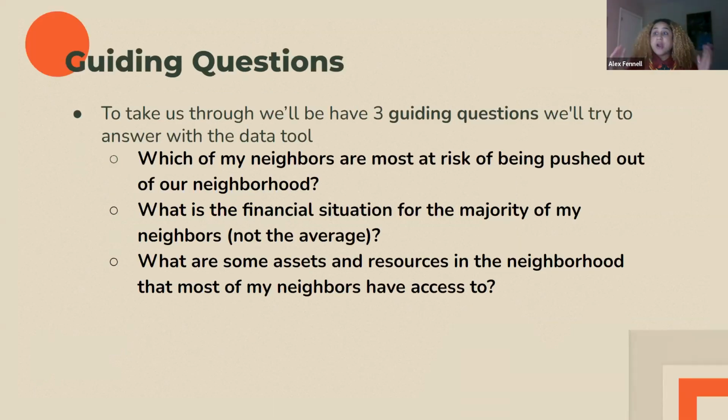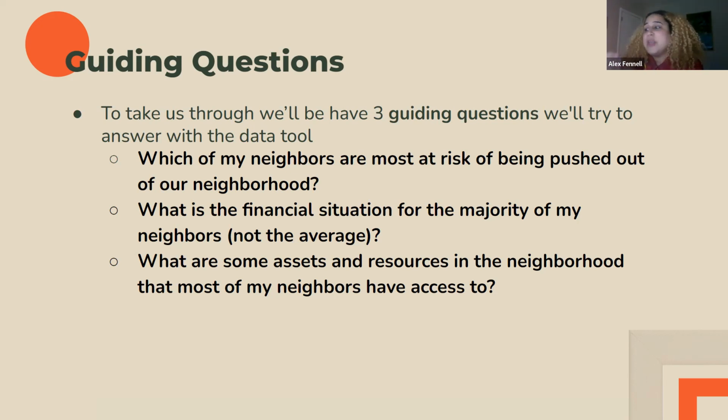So if we shift to our guiding questions, we've said already that we are looking at the neighborhood of Jackson Heights and Corona throughout this training. So we've already found that district on our map. And we're looking at a set of 3 questions, which are questions that you might want to ask about your neighborhood. Or if you are an advocate or an organizer, you might want to ask for either the neighborhood you live in or the area where you're working. And to start thinking about what information is available about your community and how that can uplift advocacy and organizing efforts.